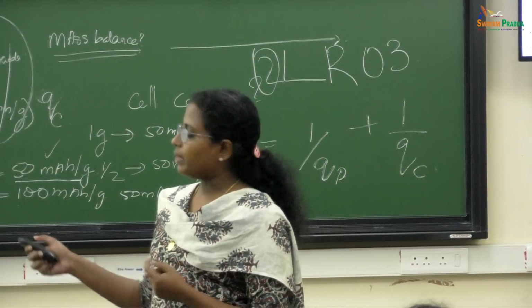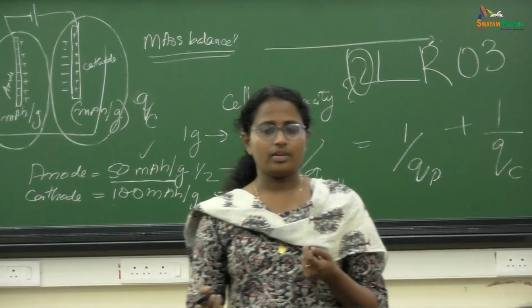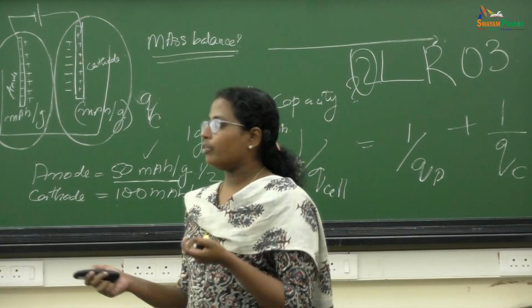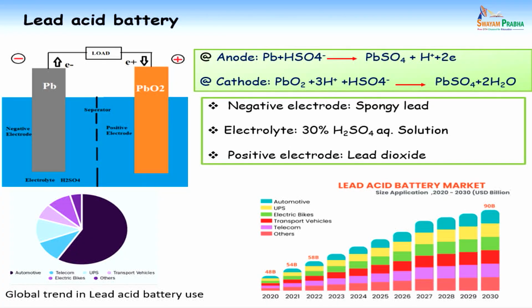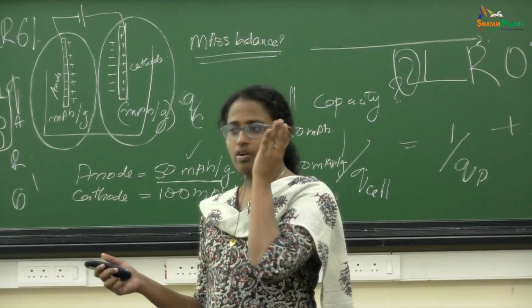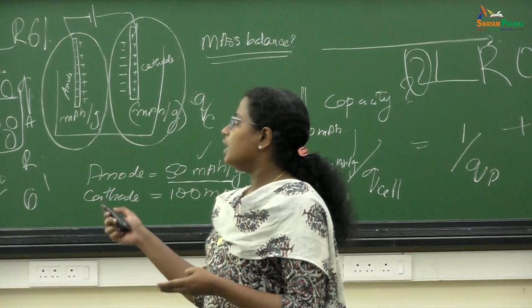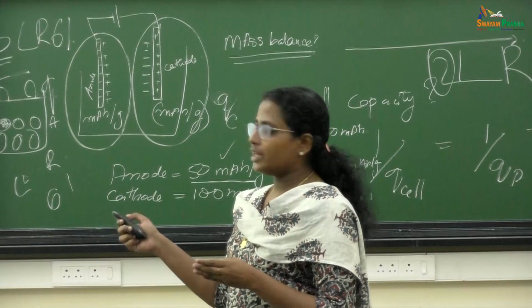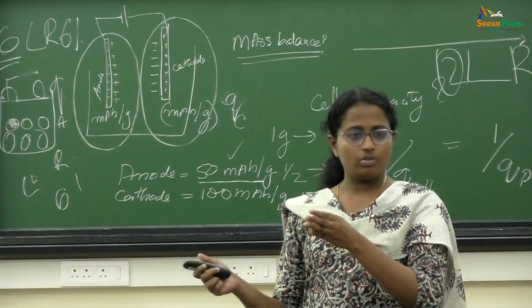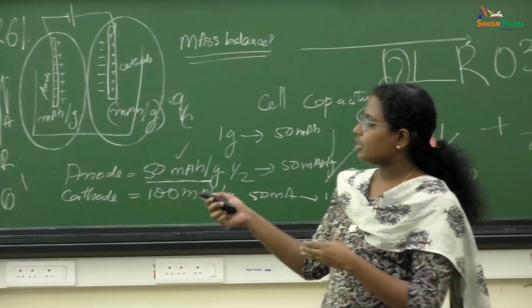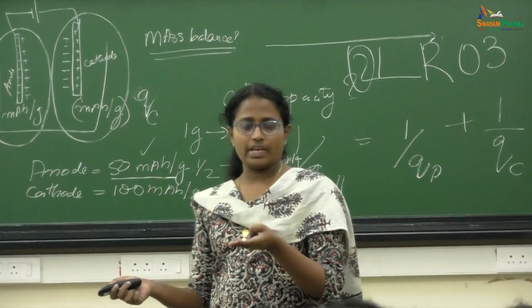So the lead acid battery is a secondary battery. You may know a lot about the lead acid battery. In a lead acid battery, lead is the anode and lead oxide is the cathode. At the lead, oxidation will happen and it forms lead sulfate. At the cathode, lead oxide will reduce to lead sulfate again. And during the reverse, it will come back as lead oxide and lead.